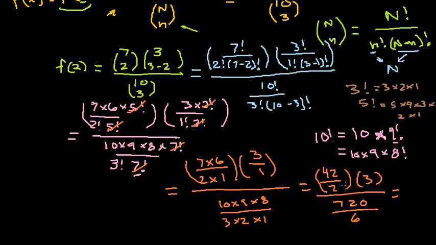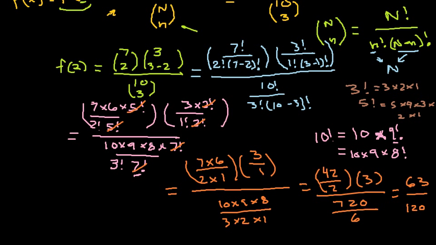So here we have 21 times 3. 42 divided by 2 is 21. 21 times 3 gives us 63 on top. And then the denominator is going to be 720 divided by 6 gives us, what is that? That's 120. Okay, so what does that equal?